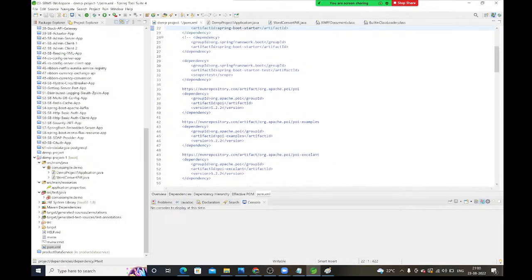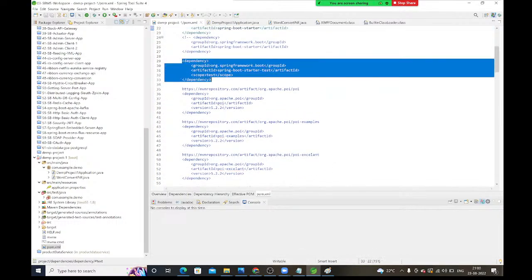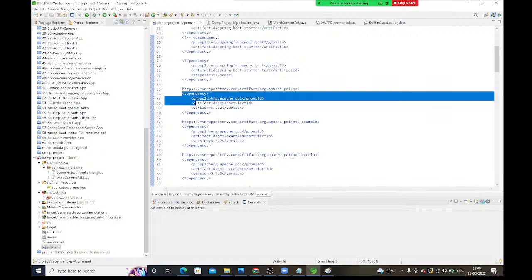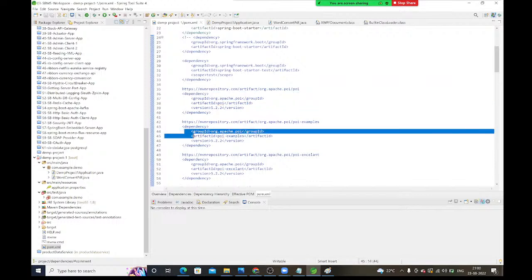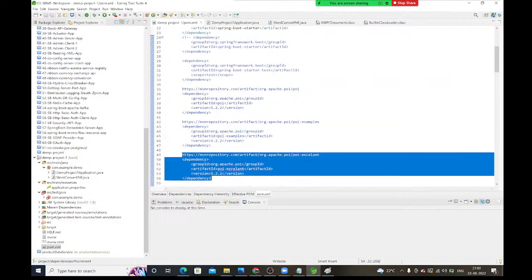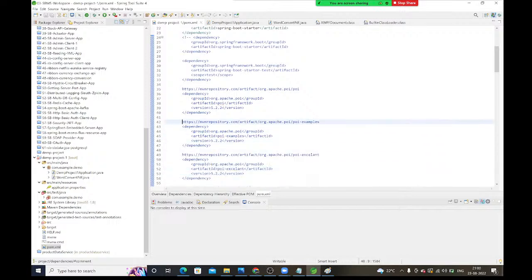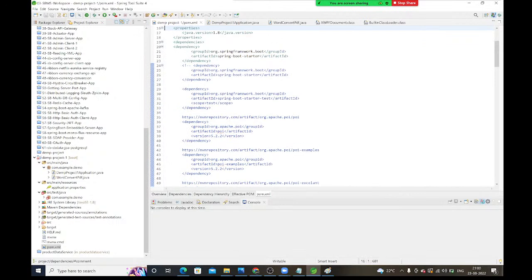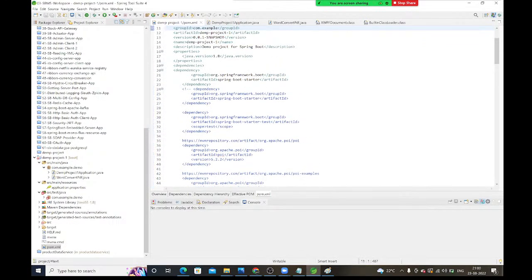See guys, Spring Boot starter test, Spring Boot starter, right? See, we have Apache POI, POI examples, POI excelant. All these are different dependencies. Based on your project requirement, whatever you want, just configure all those things in this pom.xml. By using this pom.xml, Maven will download all the dependencies.